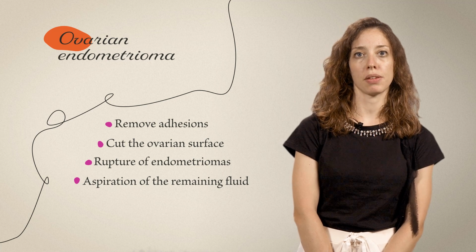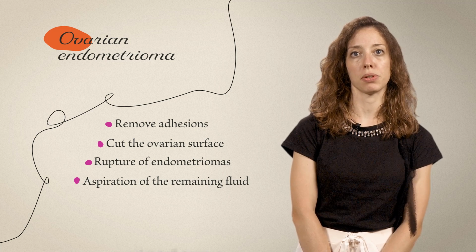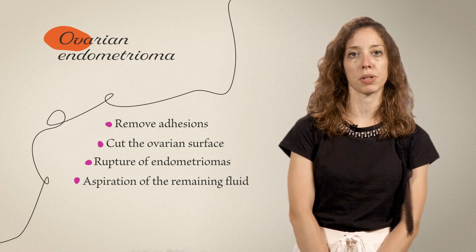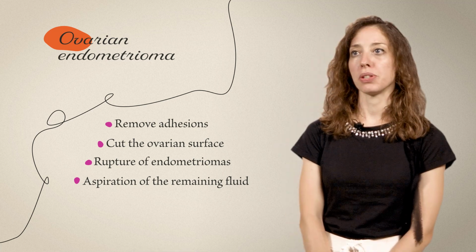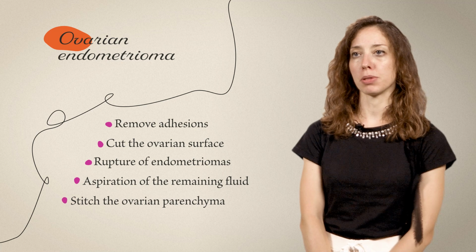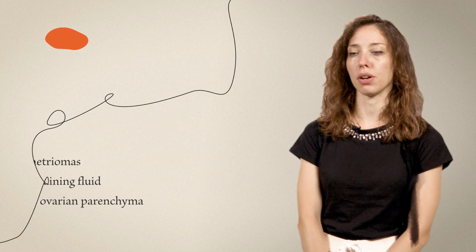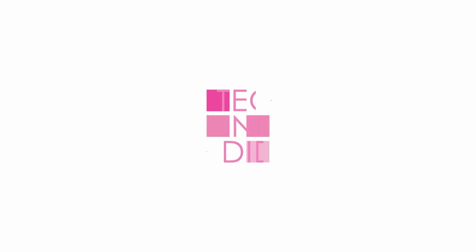As demonstrated by several studies, cystectomy is superior to drainage and coagulation by bipolar diathermy in terms of disease and symptoms recurrence. Afterward, we proceed to stitch the ovarian parenchyma with an absorbable thread, both to control the bleeding and to restore the normal anatomy of the ovary.